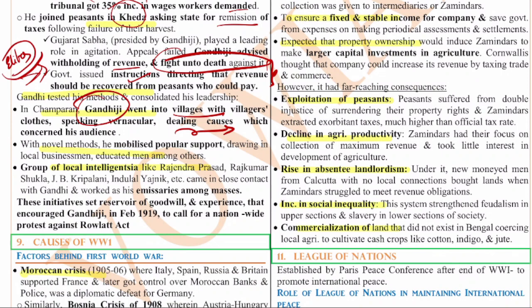The group of local intellectuals like Rajendra Prasad, Rajkumar Shukla, J.B. Kripalani, Indulal Yagnik came in close contact with Gandhi and worked as his emissaries among the masses. And these initiatives set a reservoir of goodwill and experience that encouraged Gandhiji in February 1919 to call for a nationwide protest against the Rowlatt Act. So these are the various things.